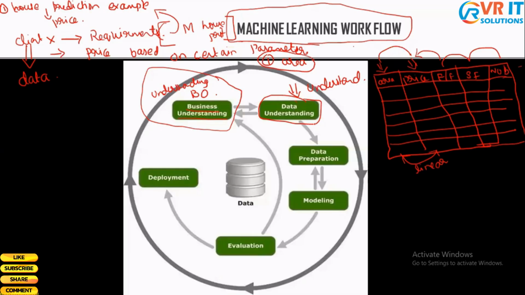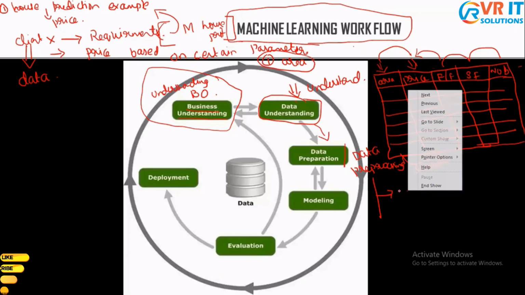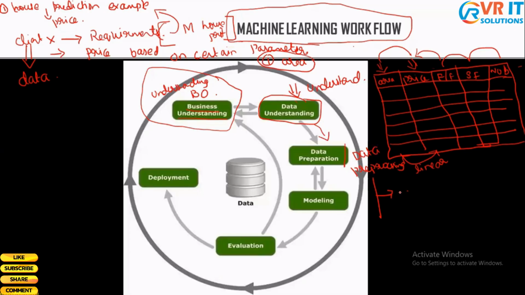Once data understanding is done, we come to data preparation. This step is also called data pre-processing. What do I do in this step? Here there are two sub steps I have to follow. The first one is I have to fetch the data, and the second step is I have to clean the data. Fetching the data is simple.